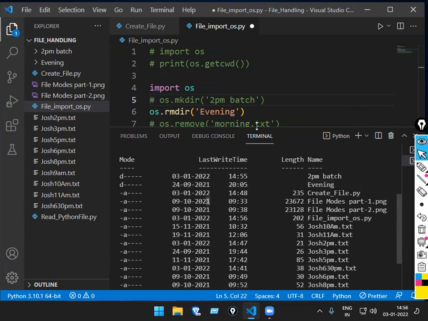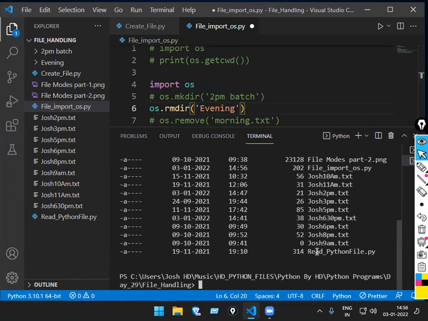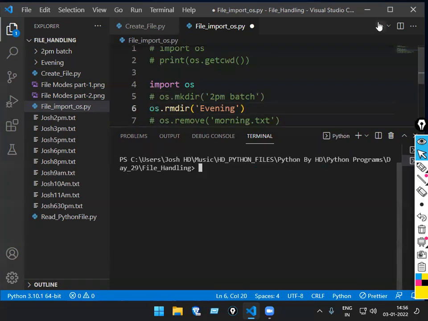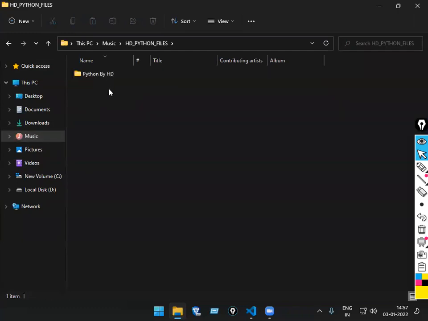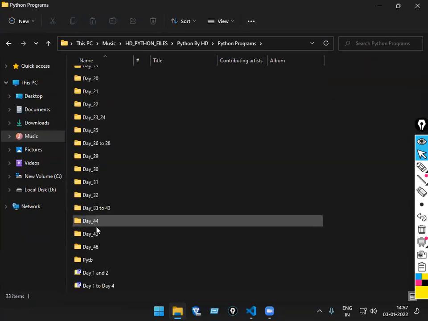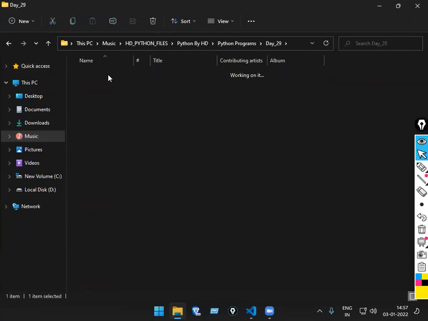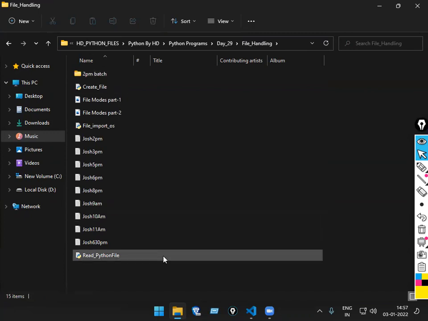Now run this code. Clear the screen once, then run this code. See, that folder got deleted. For clarity, open the music Python files, the 29th folder. See there, is there any folder called evening there now? No.